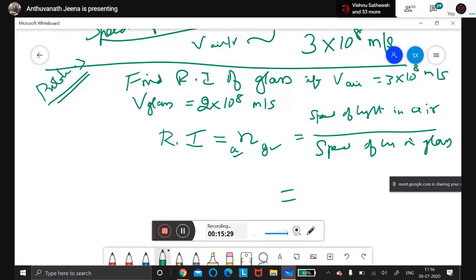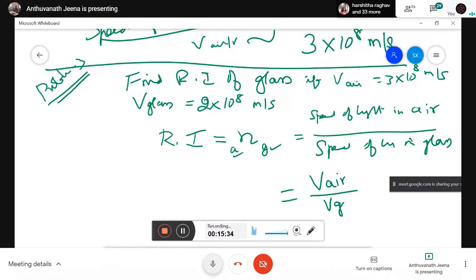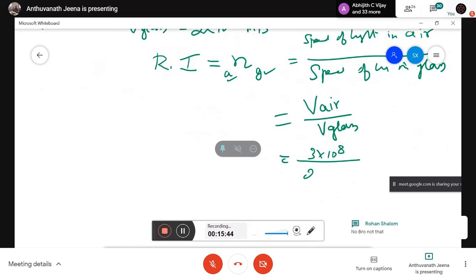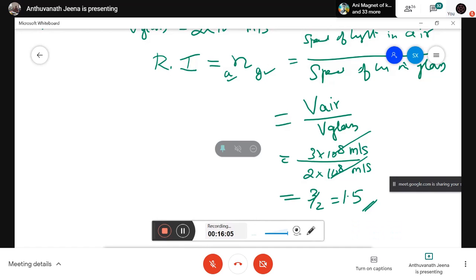So we can write V air and V glass. Now you have to substitute: 3 into 10 to the power of 8, and 2 into 10 to the power of 8 only. Now cancel this, and so 3 by 2. 3 by 2 is nothing but 1.5. Oh, so simple. Like this only it will come. In refractive index, sums are very, very simple.